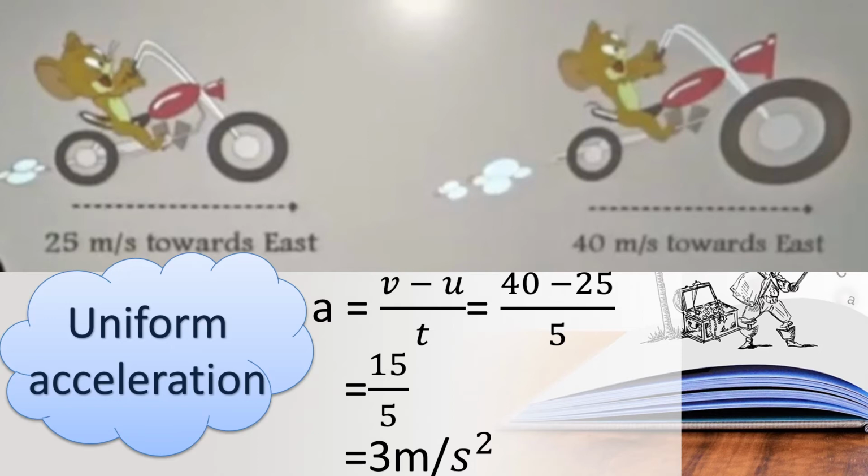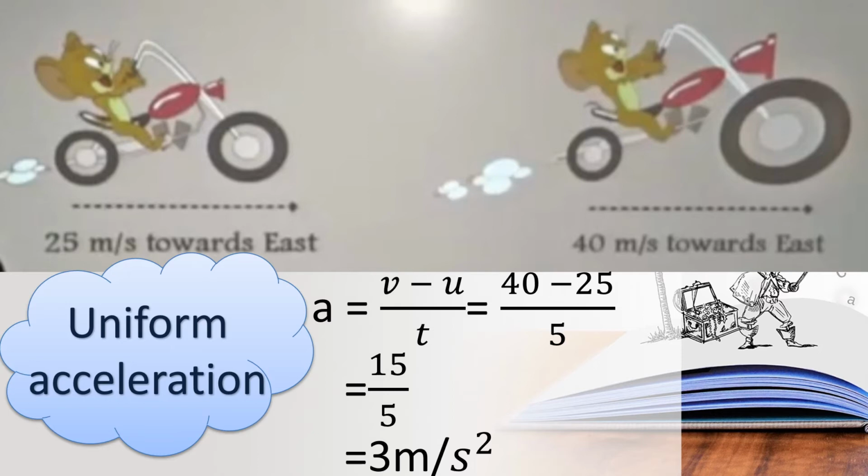Okay, so can you all understand? What is meant by uniform acceleration? When the velocity of a body changes constantly or uniformly, that body has uniform acceleration. Here the bike traveled constantly, children, uniformly.